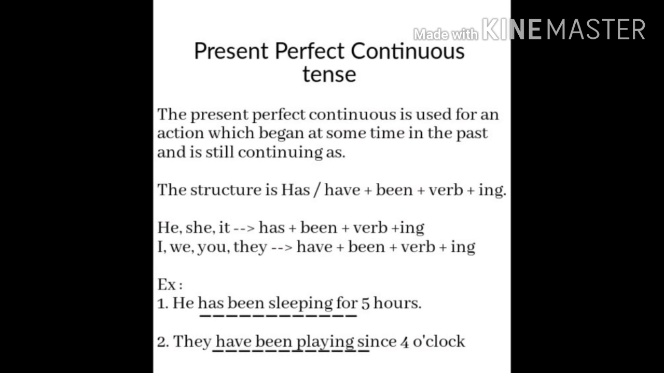Let's see some examples. He has been sleeping for 5 hours. Here we have the subject he, which is singular. So if a sentence has a singular subject, we must use has been plus ing form of the given verb. Next example, they have been playing since 4 o'clock. Here we have the subject they, which is plural in form. So if a sentence has a plural subject, we must use have been plus ing form of the given verb.